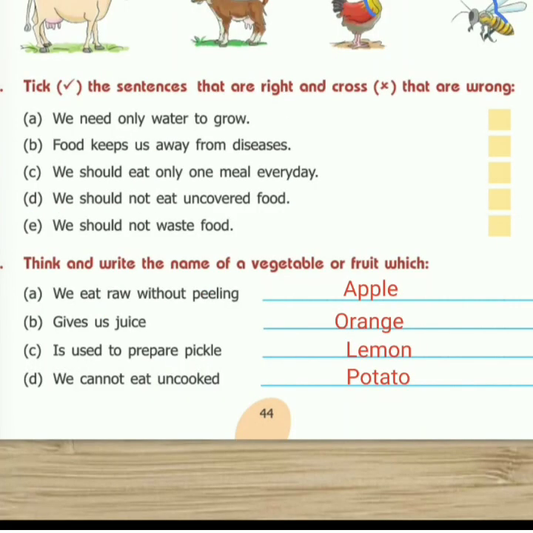Okay, so now let's have a look at question number 3. Question number 3 says check the sentences that are right and cross that are wrong. So we'll put a tick on right sentences and cross on the wrong sentences. Is that clear? So let's start with the question number 1. A part says we need only water to grow. So do we need only water to grow? So this is wrong. So we'll put a cross.